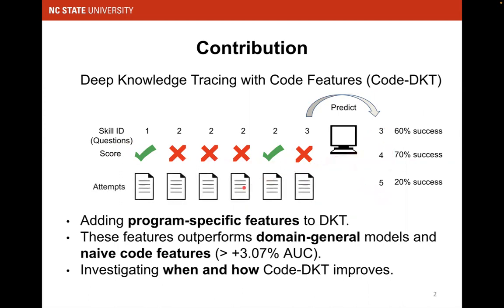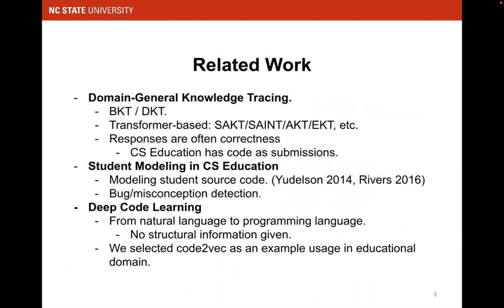Our contribution is that we incorporated the code features. We added program-specific features to DKT and improved the accuracy, or AUC scores, by at least 3.07% in our experiments. We also investigated when and how Code-DKT improves the performance of DKT.